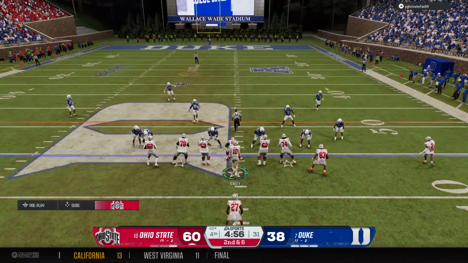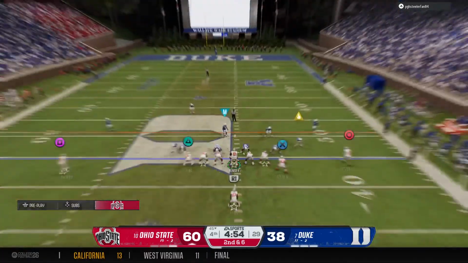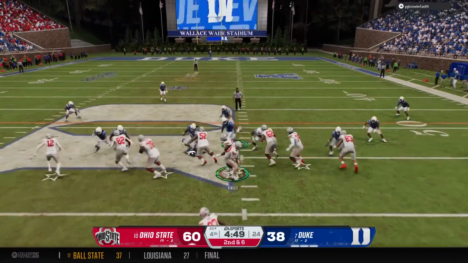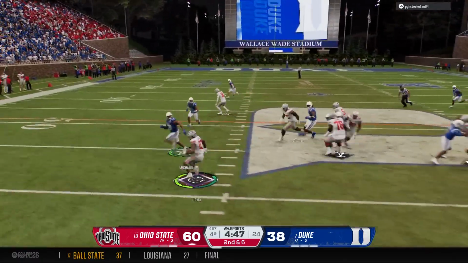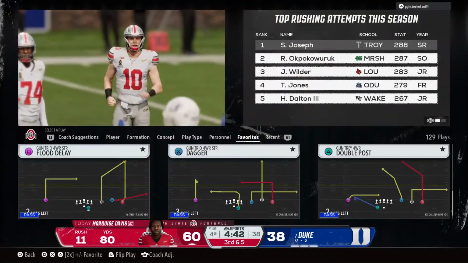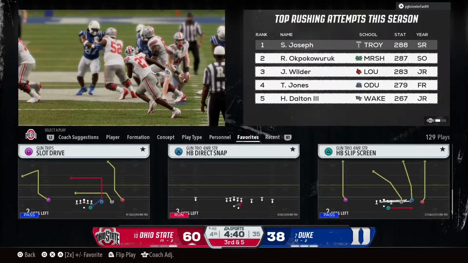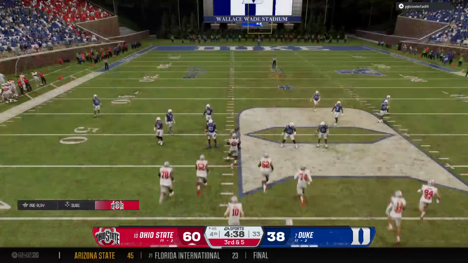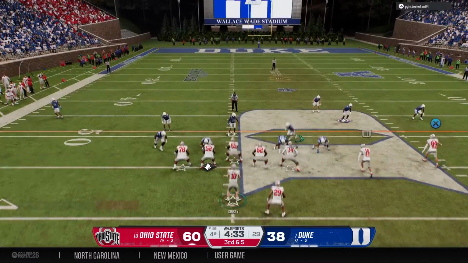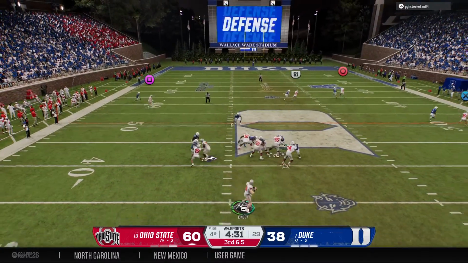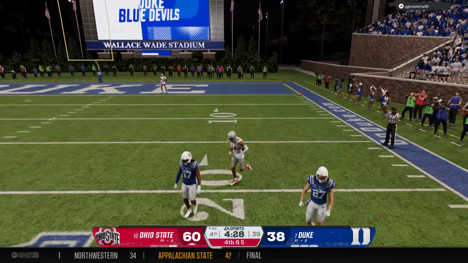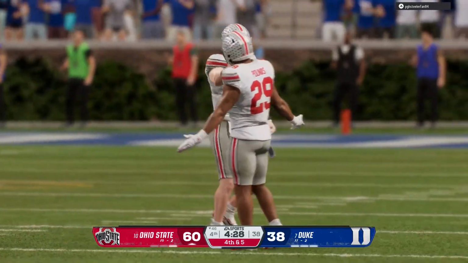A gain makes it second and medium. Moving the receiver around pre-snap. On the toss play, runner moving left. The junior able to bring him down quickly. Third down coming up after that running play. Out of the gun now on third down. Taking a deep shot here to the right. And it's incomplete. They let it fly on third down, but now it brings up fourth.